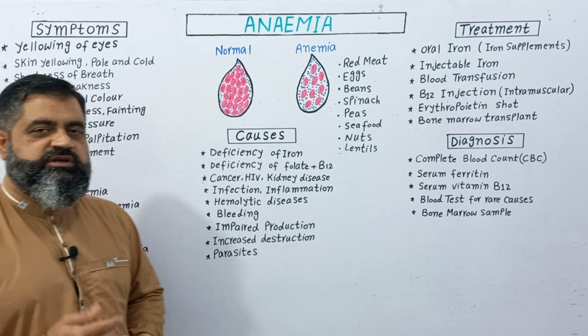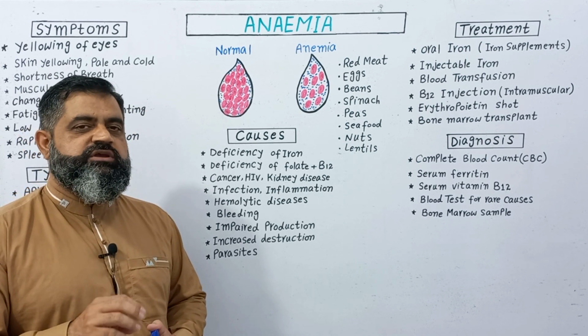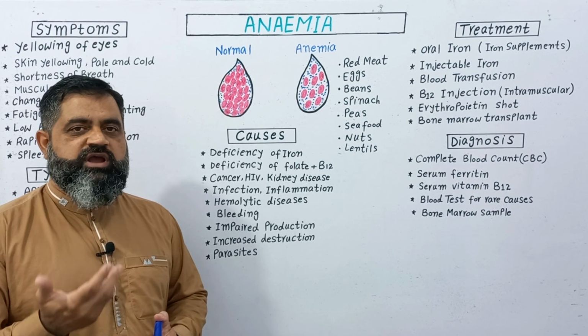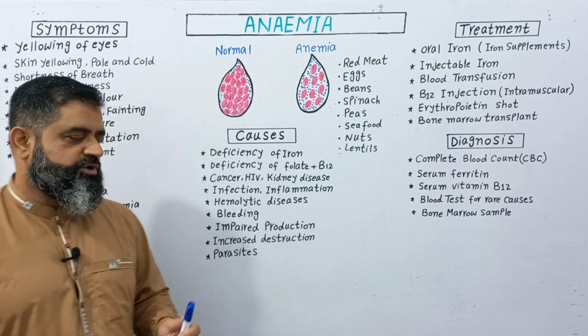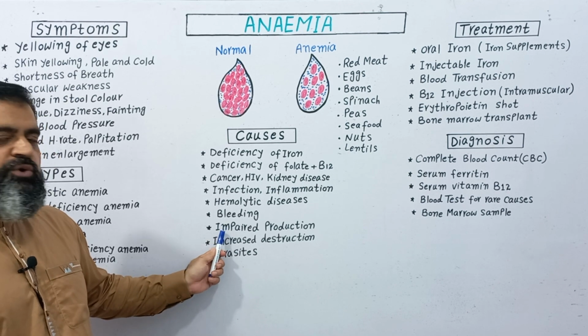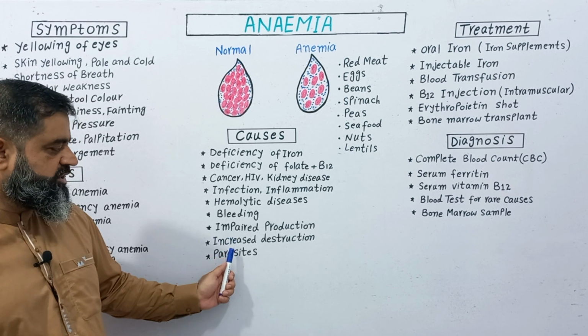Bleeding due to certain causes, maybe injury during an accident, surgery, menstruation in females, or during giving birth and during pregnancy, may also lead to anemia. Impaired production: there is less production of blood in the body due to bone marrow problems, stem cell problems, or some other issues.